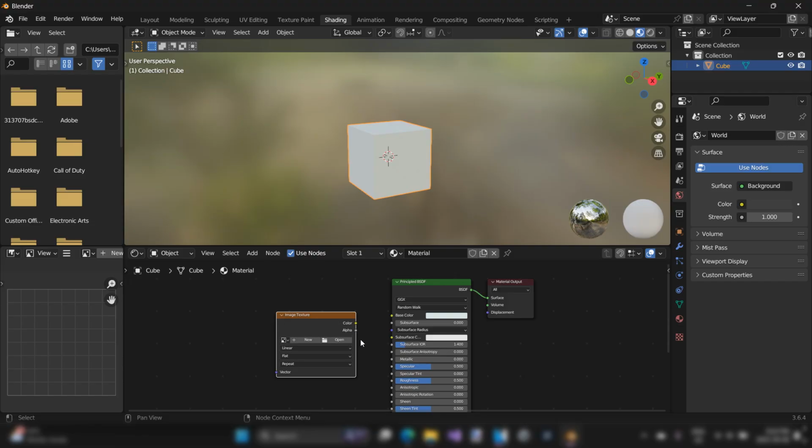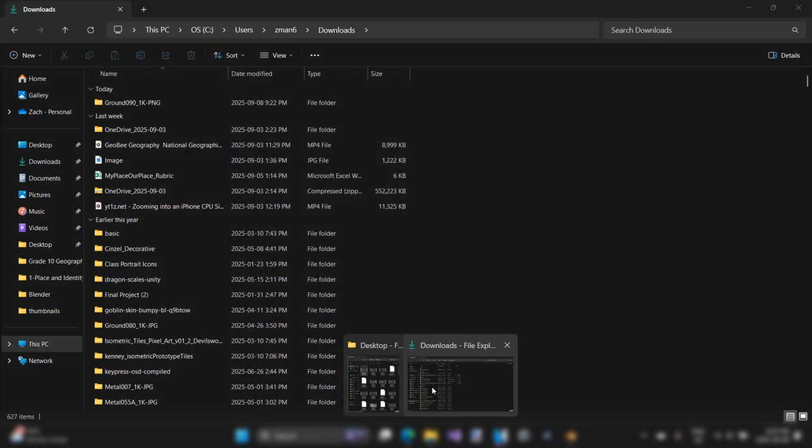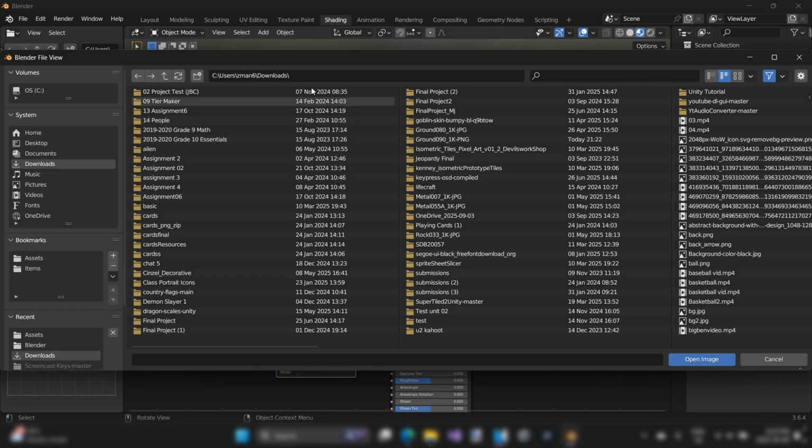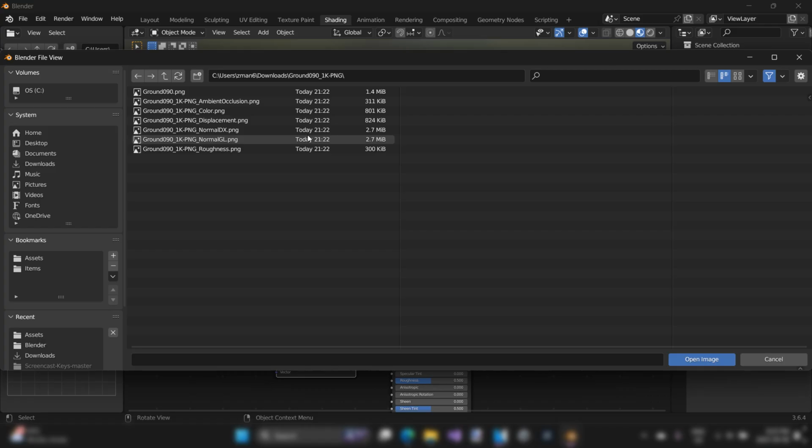Now all you need to do is open the folder you just downloaded and extracted. Mine was in my downloads. It was called Ground 090. So I'm just going to type in ground, and here we have Ground 090. Once you've found your folder, you can click into it and you'll see all of these files.